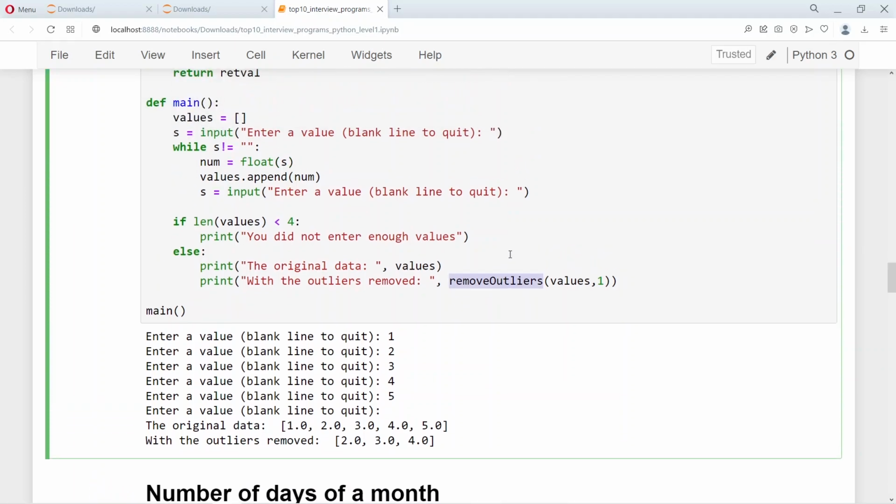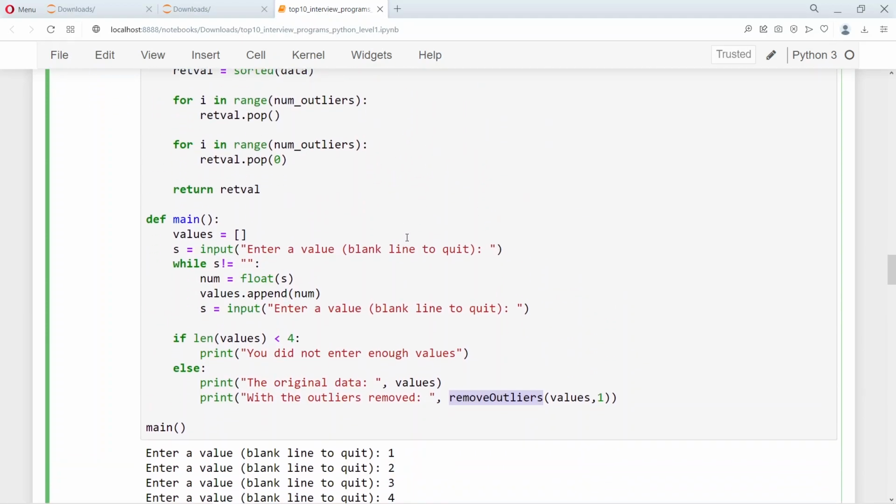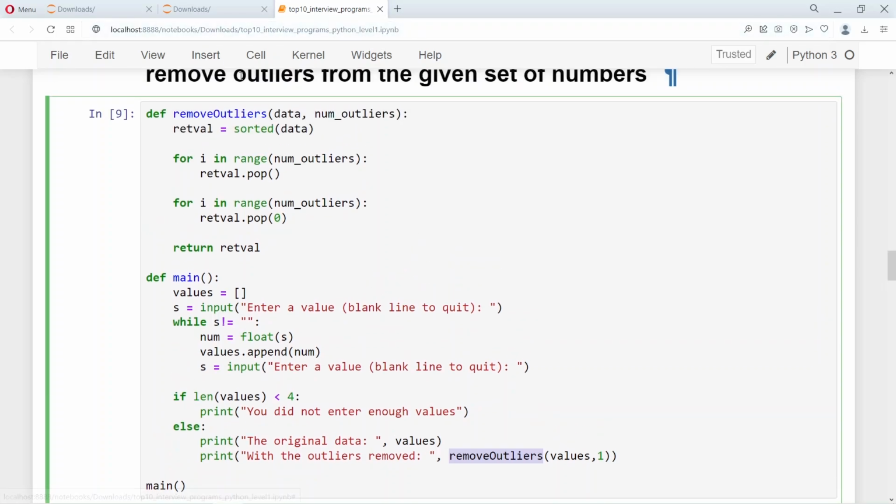There are many ways of removing the outliers. Here we are using a very simple way. We are assuming that once you sort the data, which is important actually, to remove the outliers you need to sort the data.